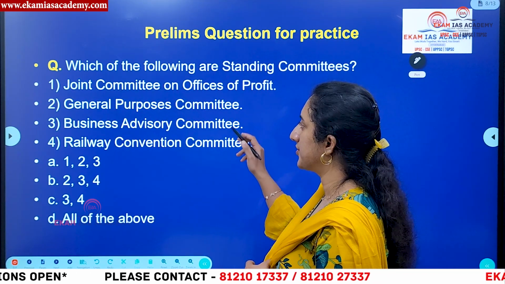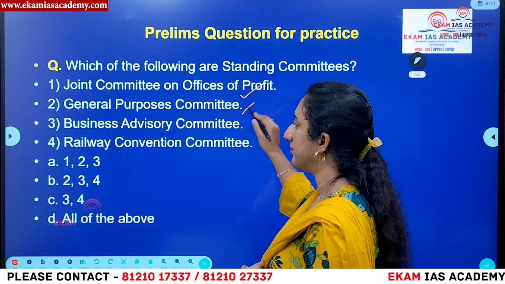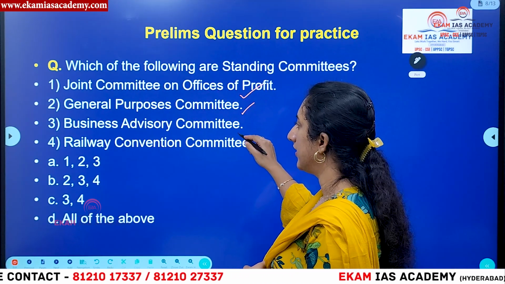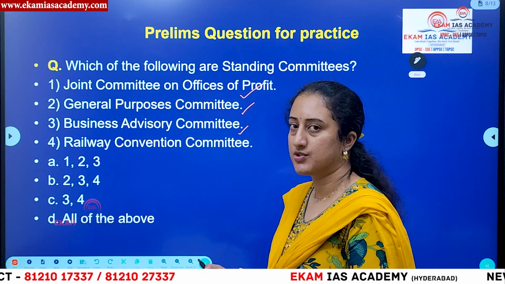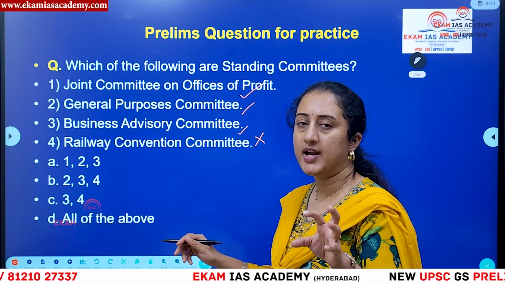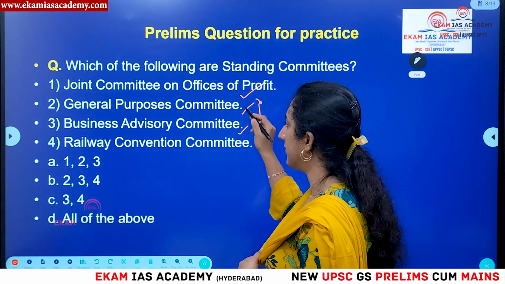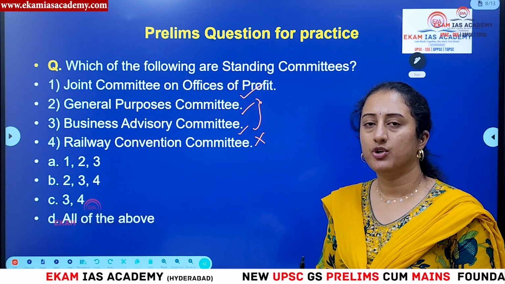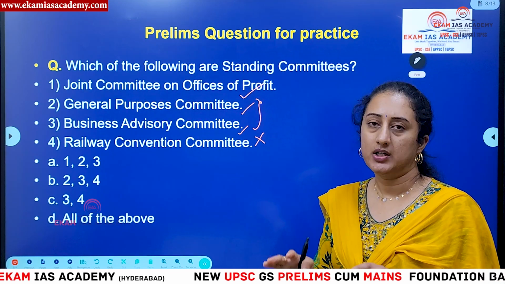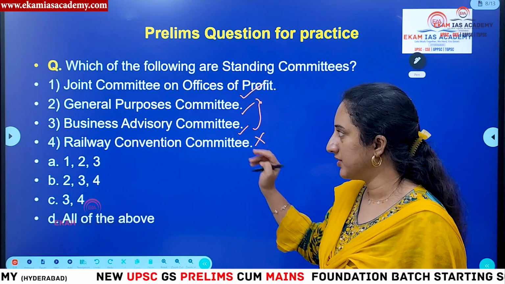So here if you see the options, the Joint Committee on Office of Profit is also a standing committee. General Purpose Committee is also a standing committee. Business Advisory Committee is also a standing committee. And Railway Convention Committee is only an ad hoc committee created for the time being. You also have to keep in mind that the General Purpose Committee and the Business Advisory Committee are headed by the Speaker de facto. That means in general, the Speaker will be chairing these two committees.